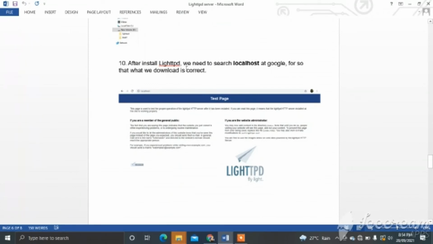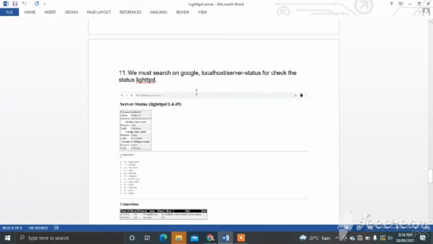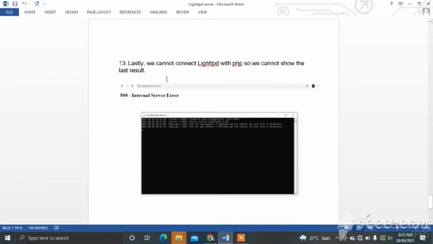After installing Lighttpd, we need to search localhost on Google. Also, we check the download is correct. We must search on Google localhost or server status to check the status of Lighttpd. Next, we need to search on Google localhost to check the config of Lighttpd.